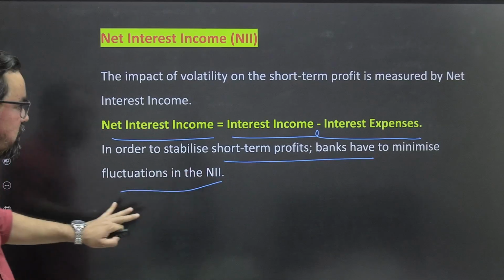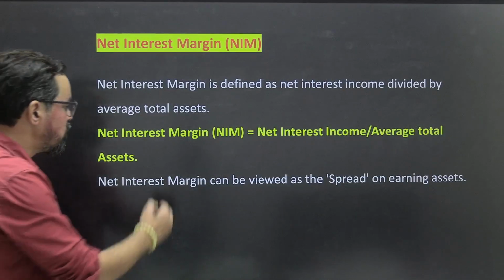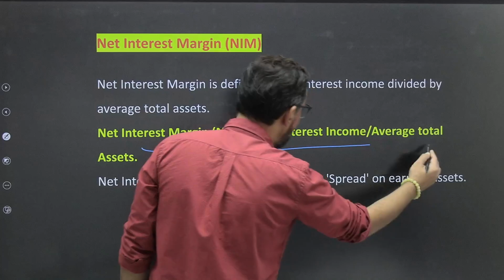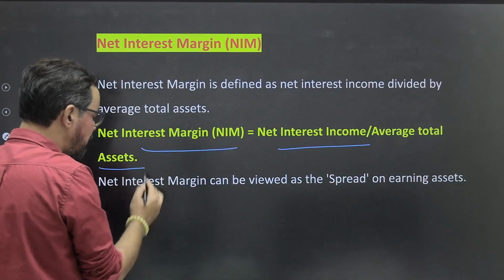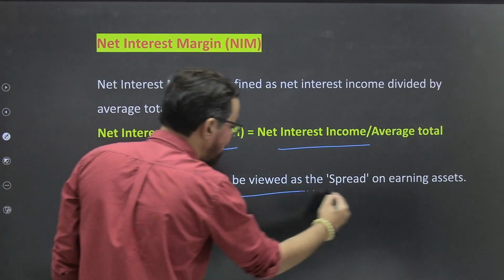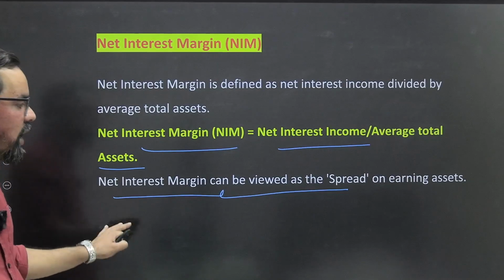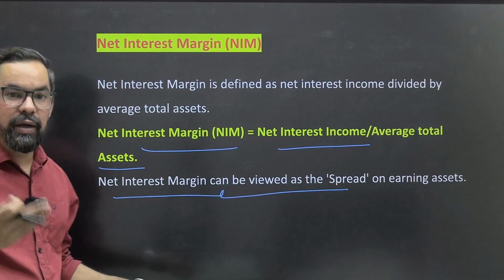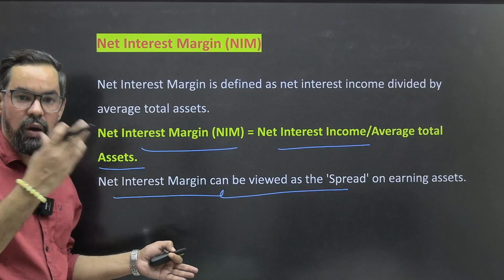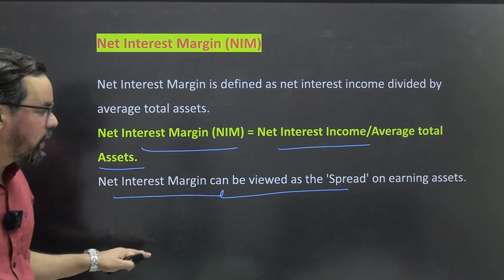ठीक है, first thing. Second one is NIM. So it is NII divided by average assets. ठीक है, so net interest margin can be viewed as a spread on earning assets. ठीक है, so it is a kind of like how we are generating, like if you are creating new assets, how they are contributing to your overall NIM and overall growth.